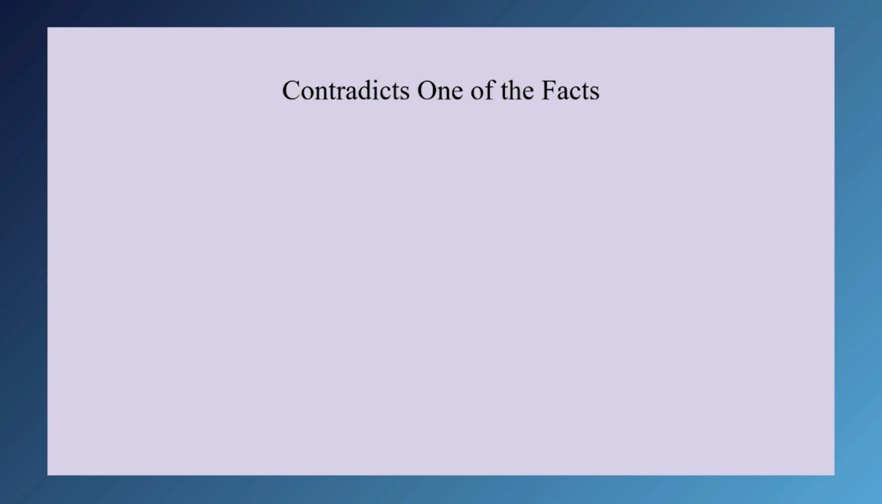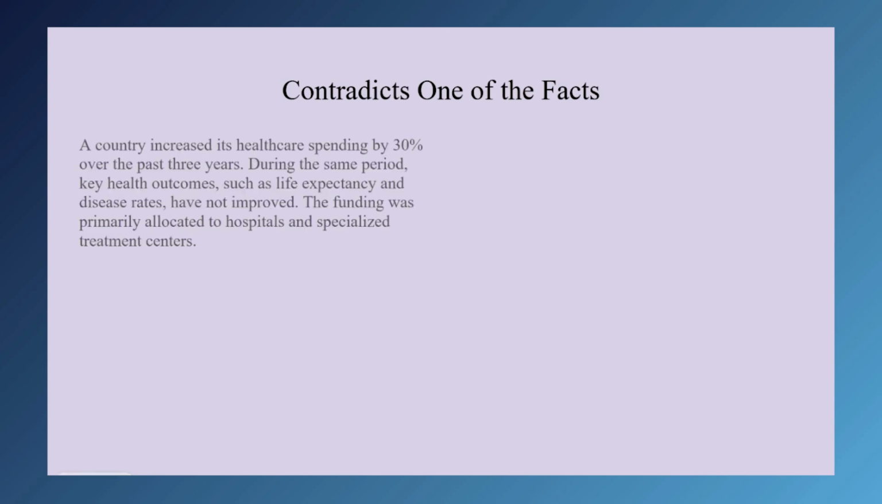Since we must take premises and info presented in any critical reasoning passage as true, a paradox couldn't be resolved by contradicting or weakening one of the statements that we need to reconcile. A country increased its healthcare spending by 30% over the past 3 years. During the same period, key health outcomes such as life expectancy and disease rates have not improved. The funding was primarily allocated to hospitals and specialized treatment centers.